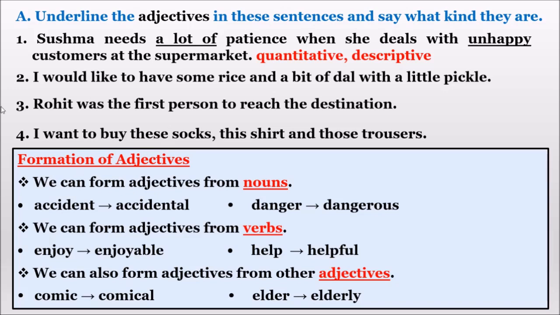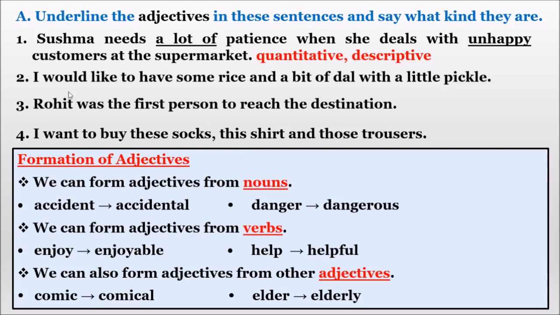Okay. Now fourth one. I want to buy these socks, this shirt and those trousers. For example, a boy went to the shop and he is pointing out some things. I want these socks, this shirt and those trousers. He is pointing to which is nearer and farther. So underline these, this and those.